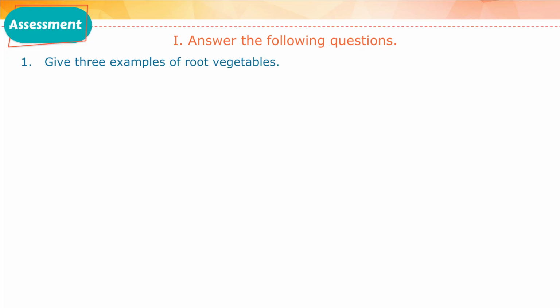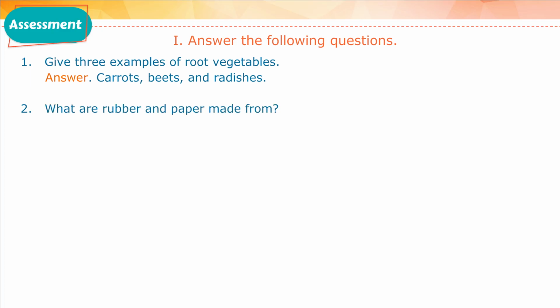Assessment. Answer the following questions. One, give 3 examples of root vegetables. Answer: carrots, beets, and radishes. Two, what are rubber and paper made from?